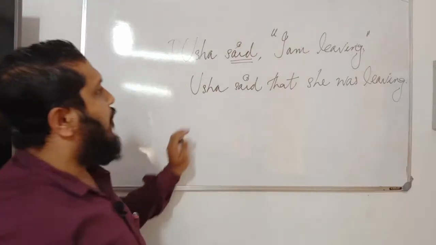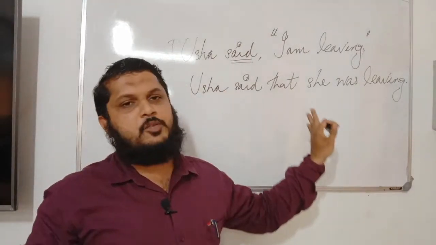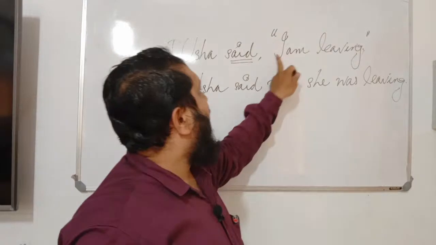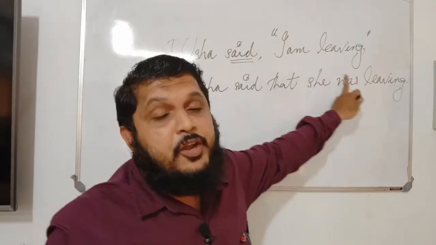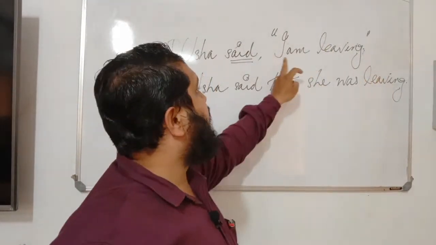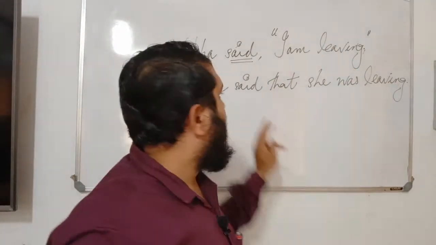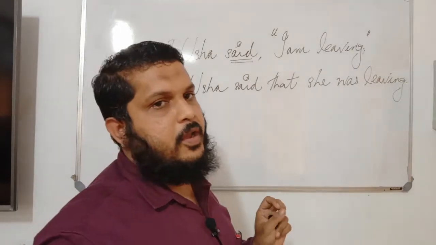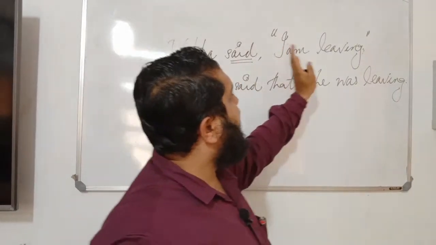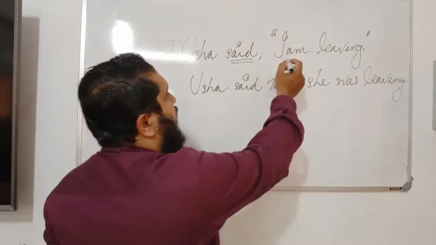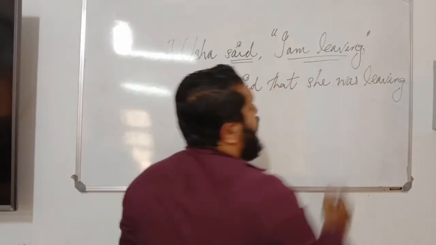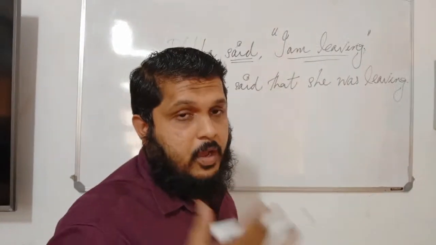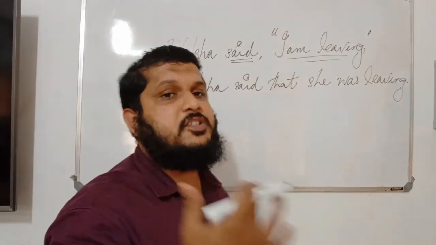As we have already learned, there won't be any quotation marks here. Now, I am leaving, this is present continuous form, so this is changed to past continuous. Usha said that she was leaving. So whatever be the sentence, if it is in the present form, you can use the corresponding past tense form.